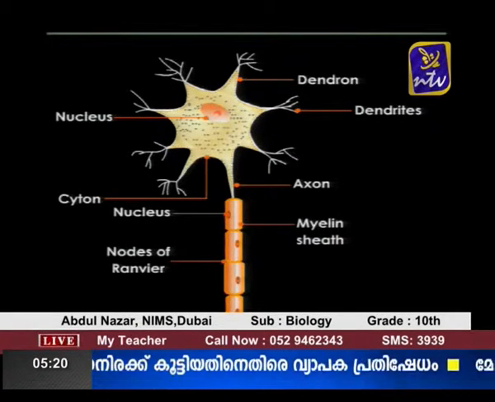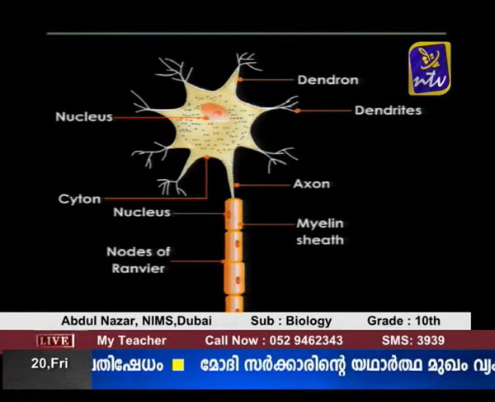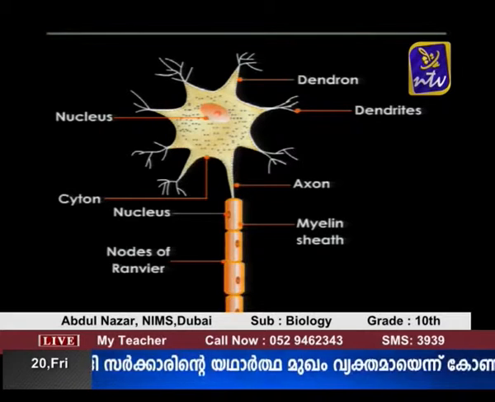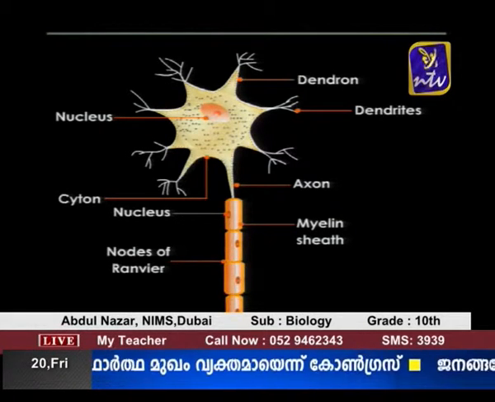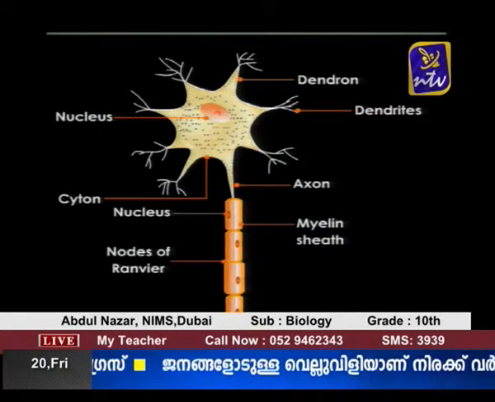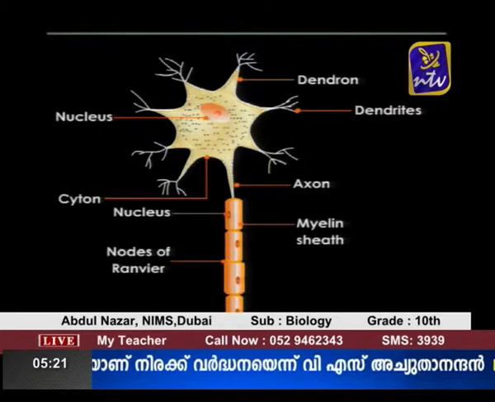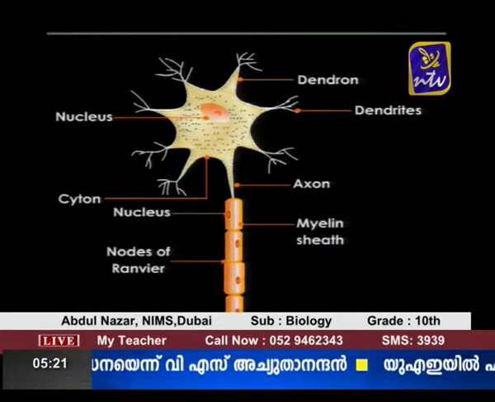One such projection is a long, tubular, tube-like projection. This long tube-like projection is called the axon. Then the axons end in branches, and the branches of the axons are called axonites.